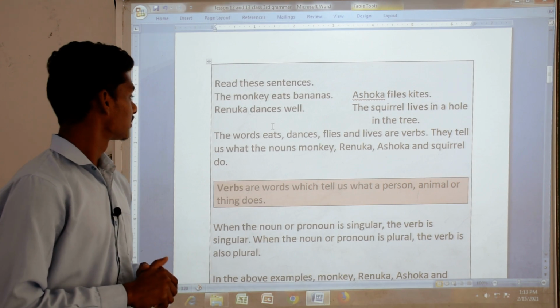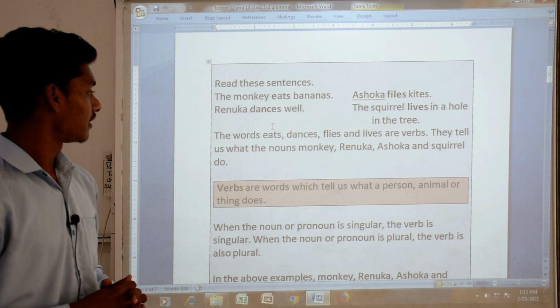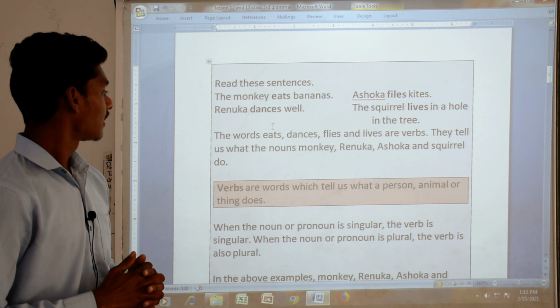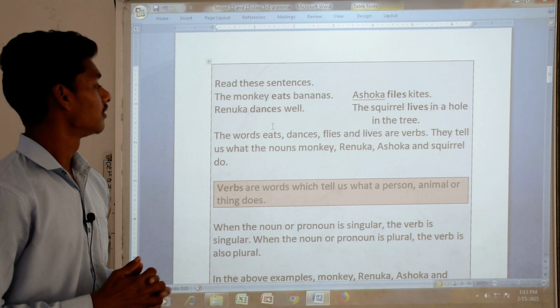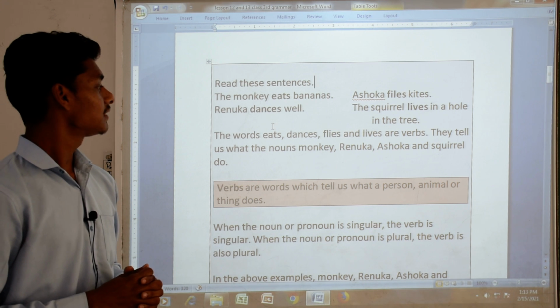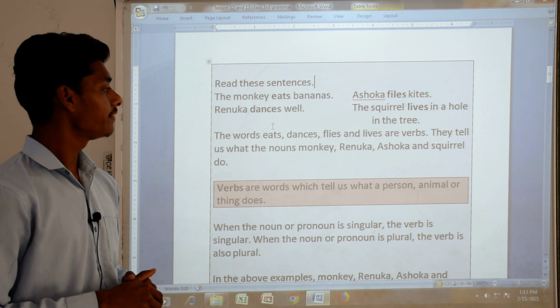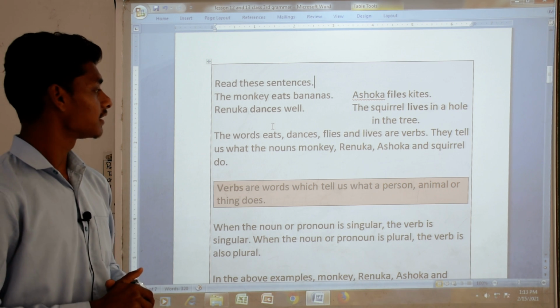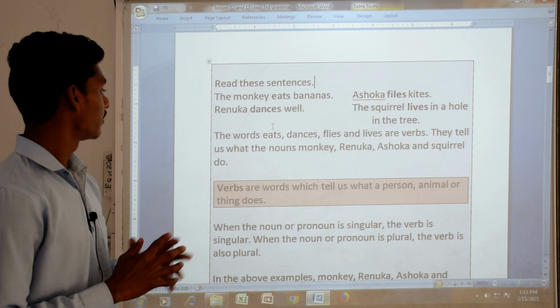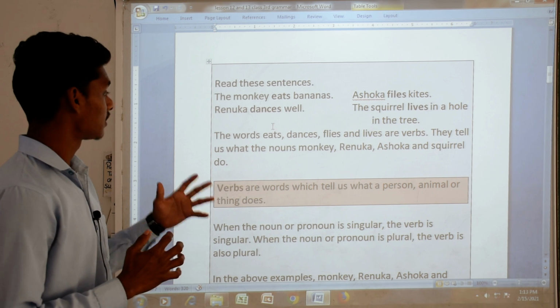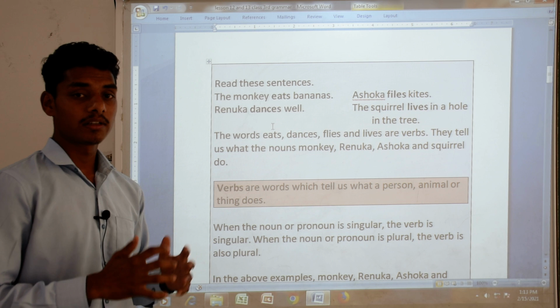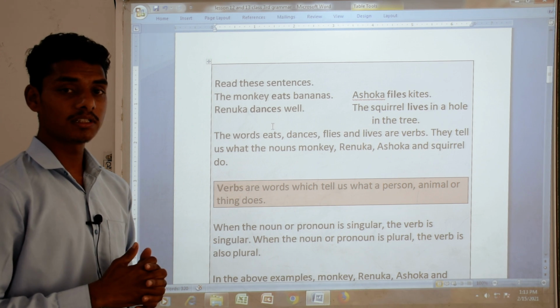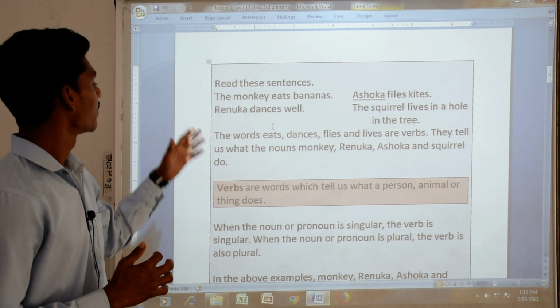Read the sentences. The monkey eats bananas. Renuka dances well. Ashok flies kites. The squirrel lives in a hole in the tree. In these four sentences we can see the verbs. Verbs are what? The action words. And what are action words? They tell us what the person is doing.